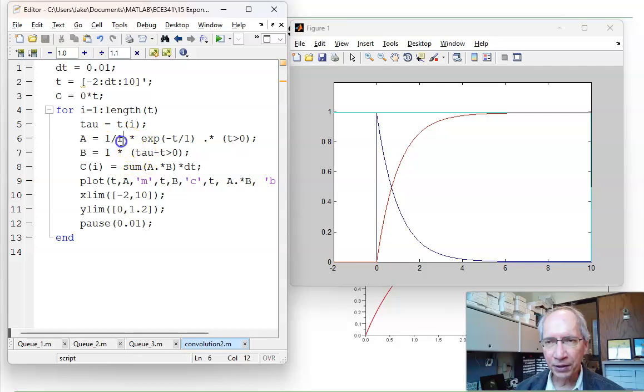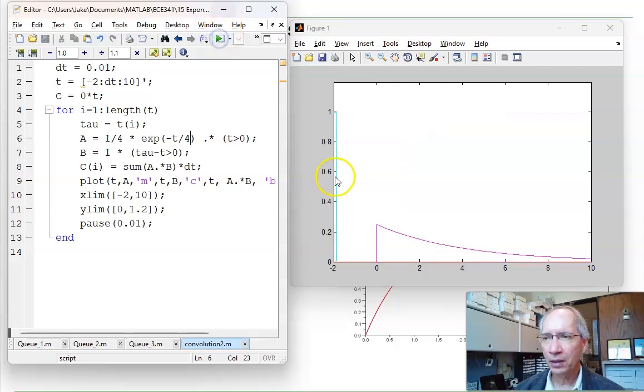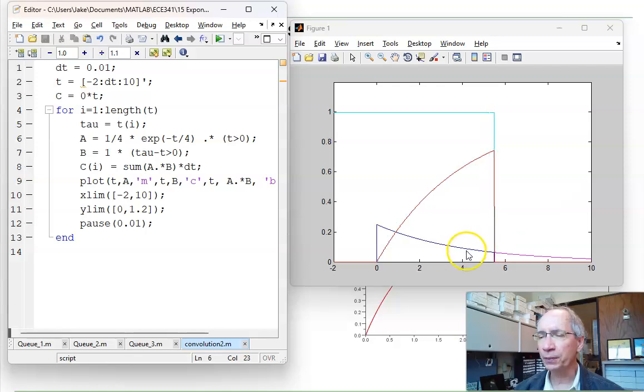To make the average, say, 4 seconds. Here's the PDF in pink. The CDF is in red. So here I sweep 1 over s to the right. That's your convolution. As I sweep to the right, I catch more and more area. And eventually, I get to 1. So here the average is 4. The PDF never quite gets to 0. The CDF never quite gets to 1. So that's an exponential distribution, the PDF and CDF.